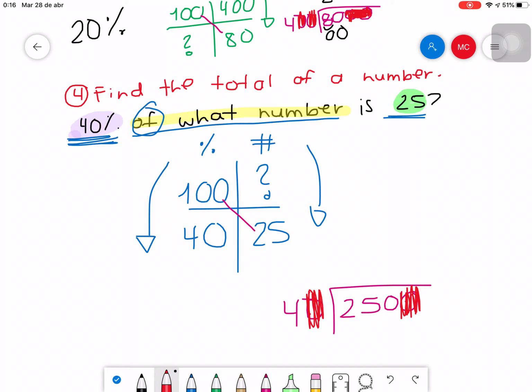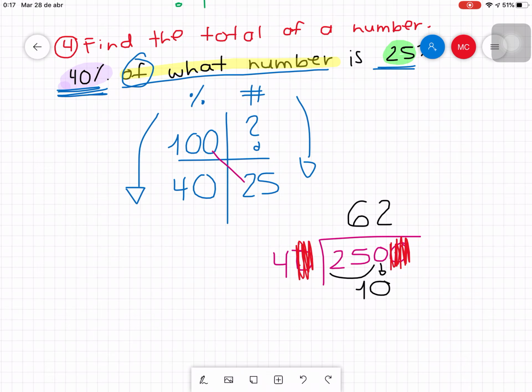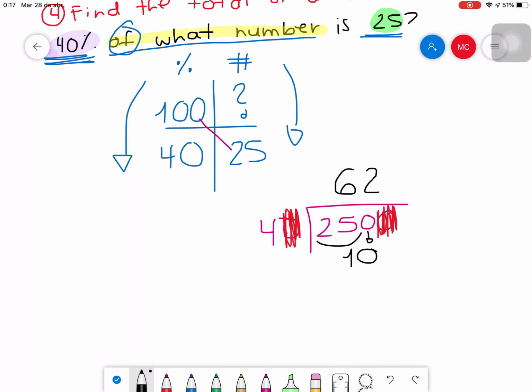How many times does 4 fit in 25? It fits 6, because 4 times 6 is 24. To reach 25 is 1. Then you put down the 0. It is a 10. How many times does 4 fit in 10? It fits 2. 2 times 4 is 8. 8 to get into 10 is 2.